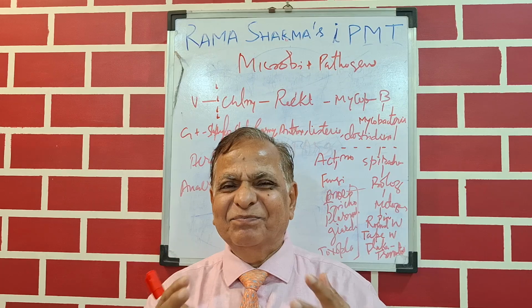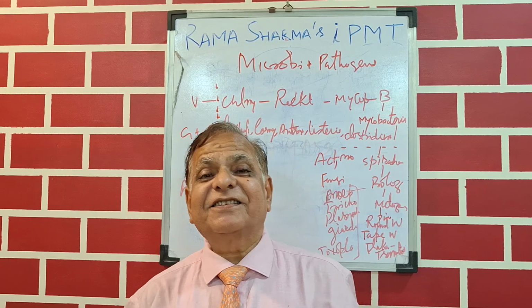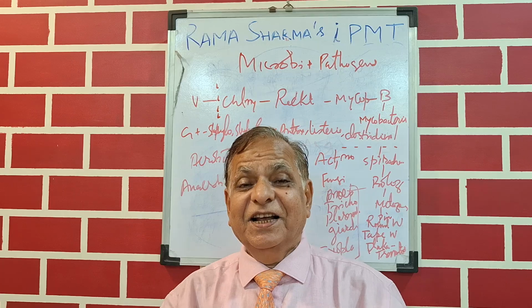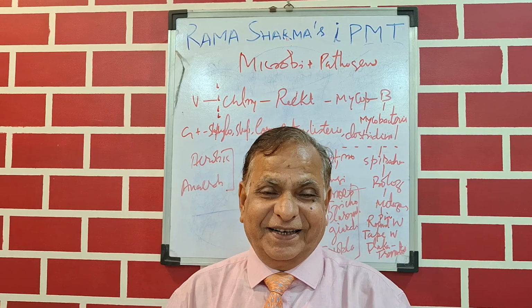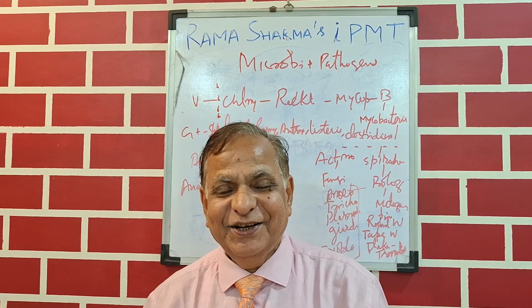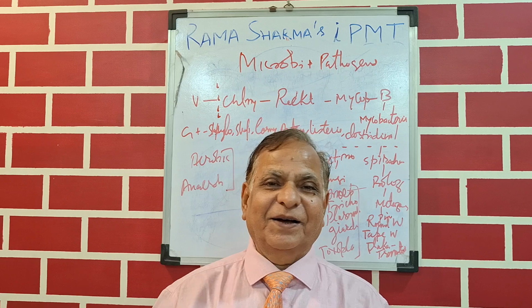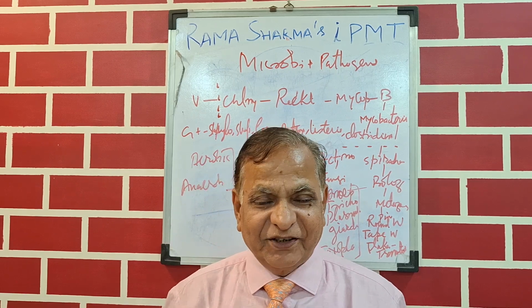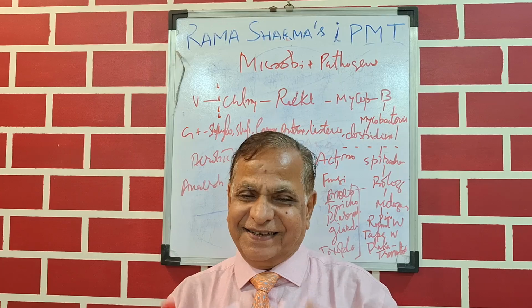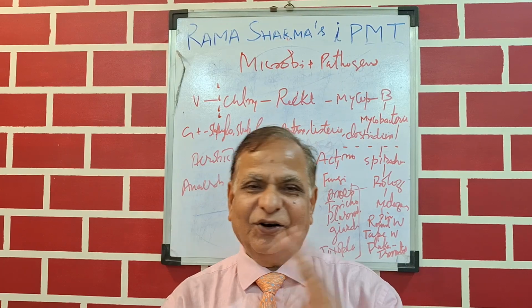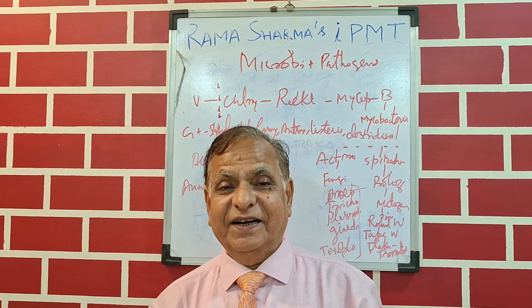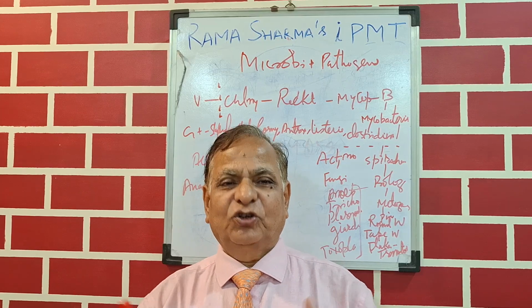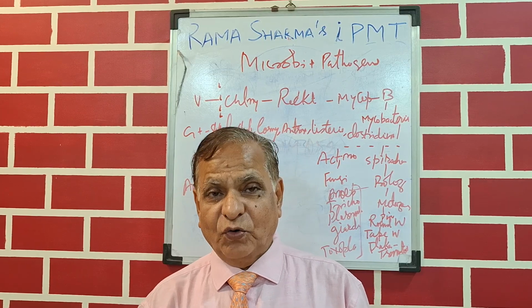This simplicity is a great defense for the virus, because to kill a virus is very difficult, as there is nothing you can disturb. No enzyme, no metabolism process, no cell wall, no mitochondria, no protoplasm, just DNA or RNA. So antiviral drugs are very few, and generally two or three drugs are used at one time for a viral disease.